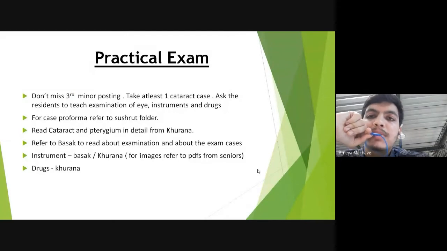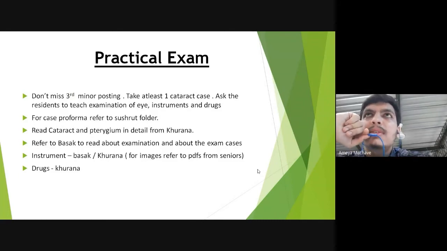For instruments, as I said, use the lecture that you have in postings, as well as the photos that you would take. And for the theory regarding instruments, you can refer to Basak, or you can refer to Purana. Both are good. Basak is a bit more detailed. They have given the advantages and disadvantages of each instrument. So if you want that for your exams, you can refer to Basak. Otherwise, Purana is also good. And as I said, we will share the PDF of the instruments with you.